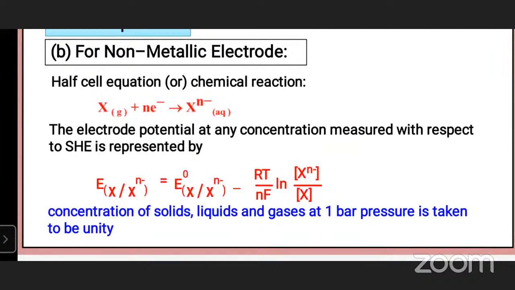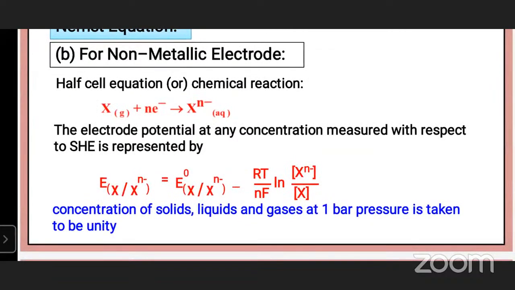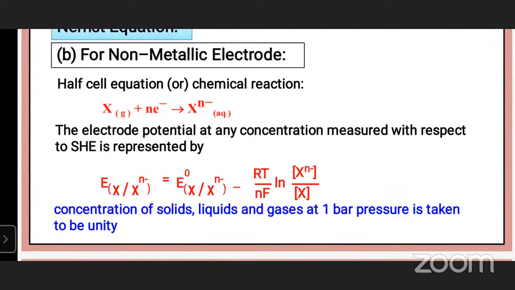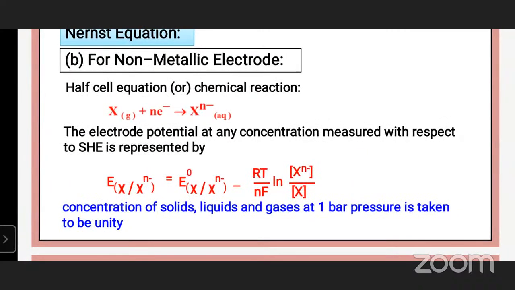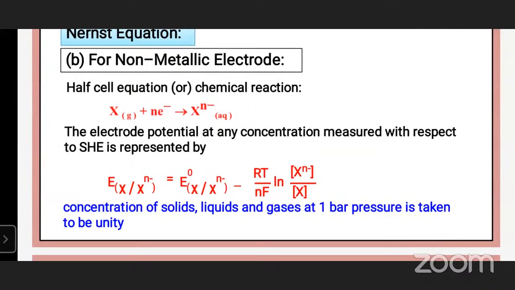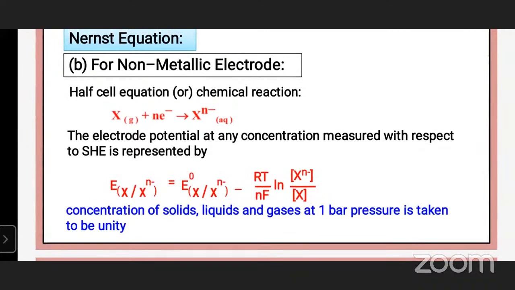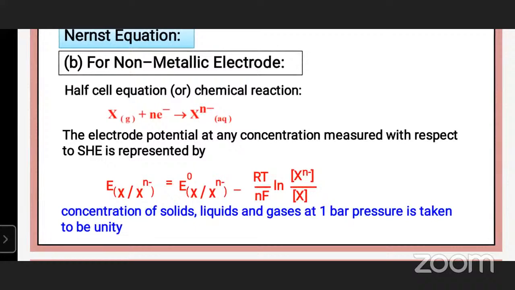n electrons gives rise to X^n-. The electrode potential at any concentration, measured with respect to the standard hydrogen electrode, is represented by E is equal to E naught minus RT by nF log of product molar concentration by reactant molar concentration. Product molar concentration is X^n- and reactant is X molar concentration. Here, the concentration of solids, liquids, and gases at 1 bar pressure is taken to be unity. So the reactant molar concentration is equal to 1.